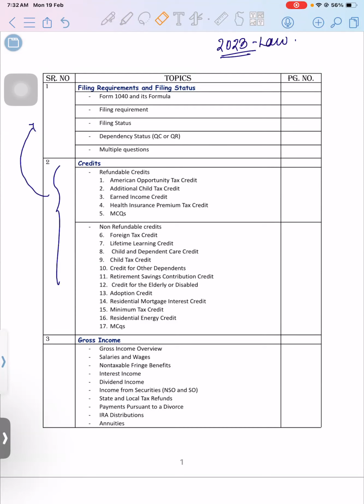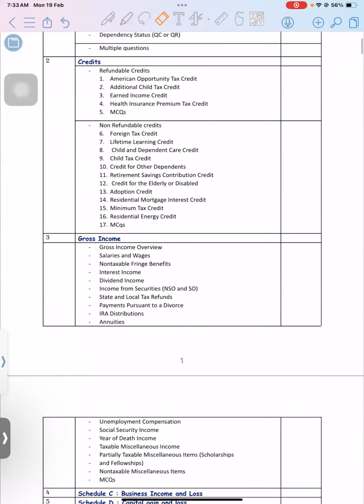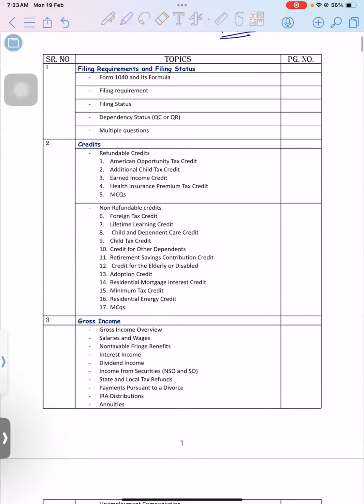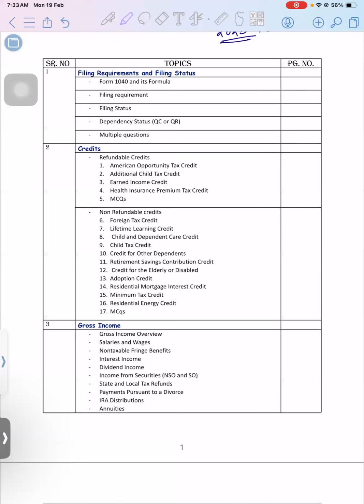You might have seen my revision lectures also, that the individual taxation basic topic was linked to the credits. The reason for that was the dependent status. Once you understand the criteria for dependency status, all the criteria are applied as they are to the credits chapter. So here the sequence is given in such a manner that all your basic topics will be linked to the next chapter.